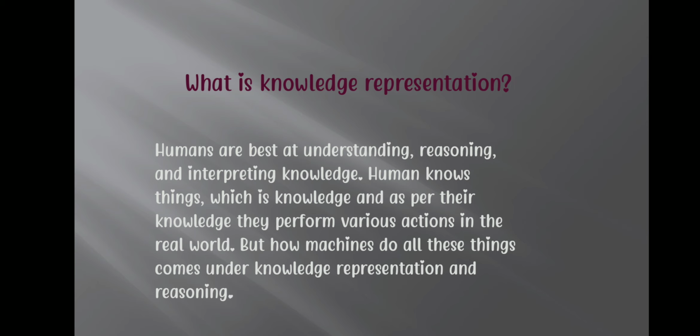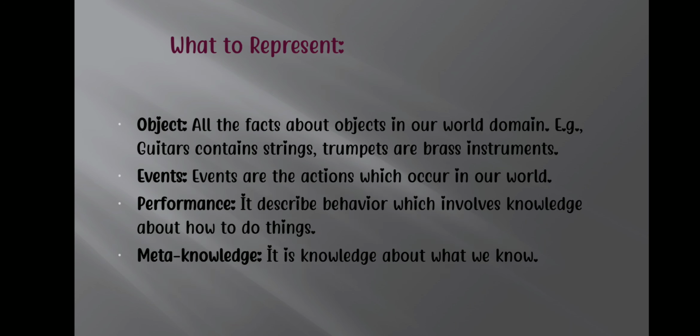What to represent? Objects: all the facts about objects in our world domain. Examples: guitars contain strings, trumpets are instruments. Events: events are the actions which occur in our world. Performance describes behavior, which involves knowledge about how to do things. Meta knowledge is knowledge about what we know.